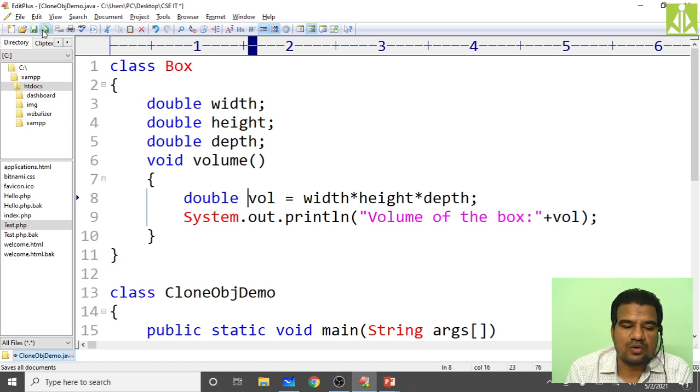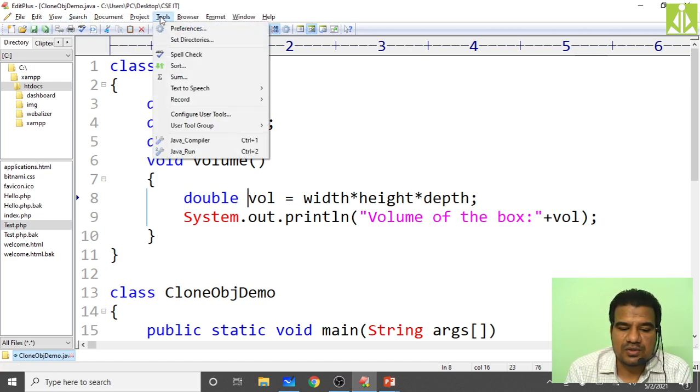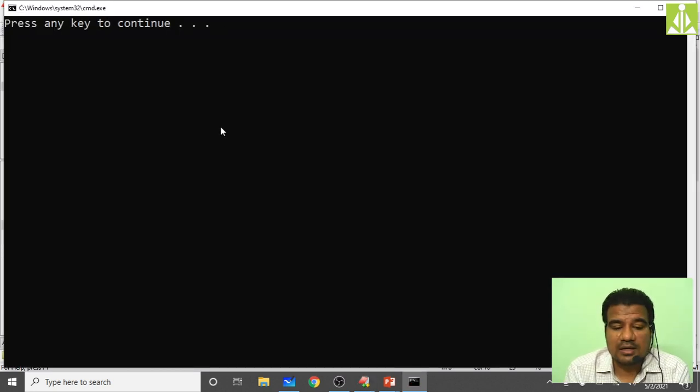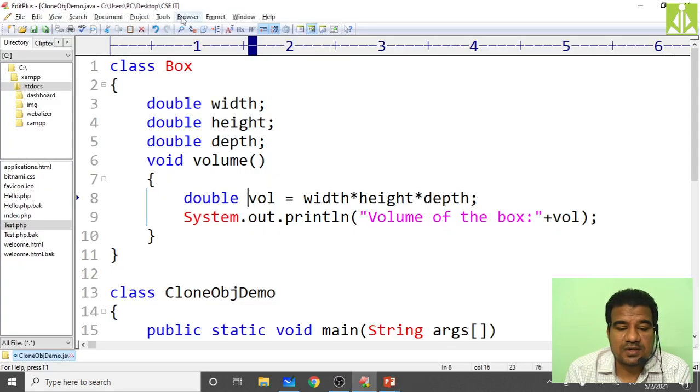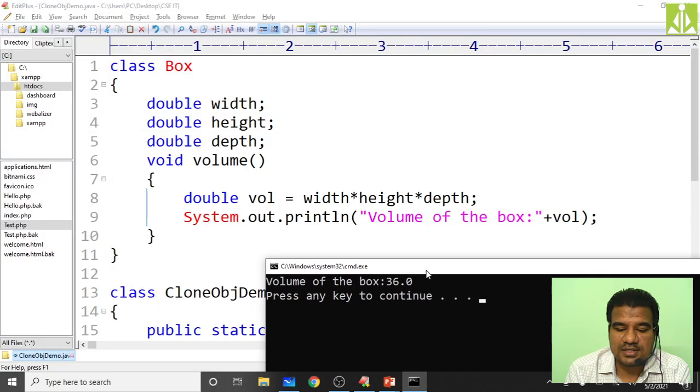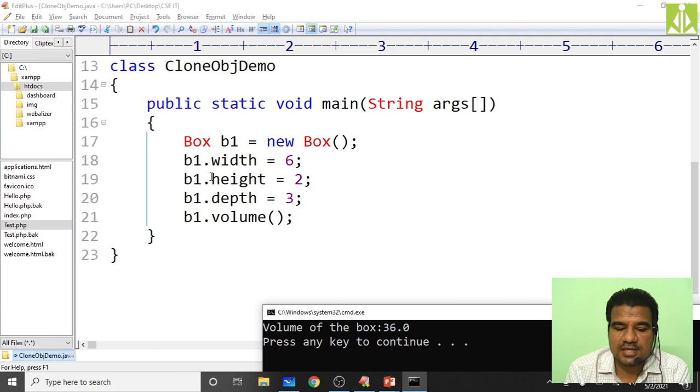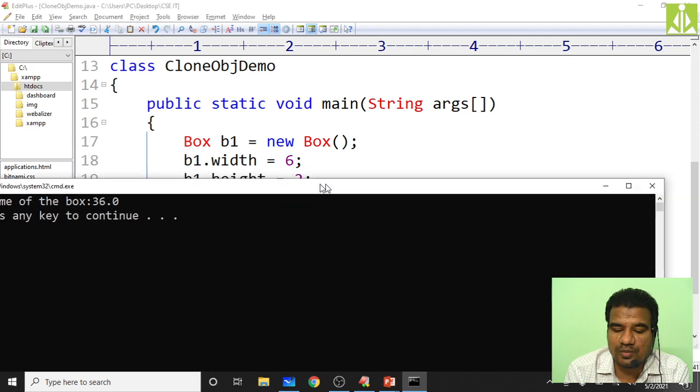We'll see what output we will get for this program. So tools, compile. Yes, it is compiled successfully. So now execute. Over here you can see it is printing volume of the box as 36. Why 36? Because width was initialized to 6, height was initialized to 2, and depth was initialized to 3 units. So if you multiply these 3, you will get 36. 36 units cube we are getting.